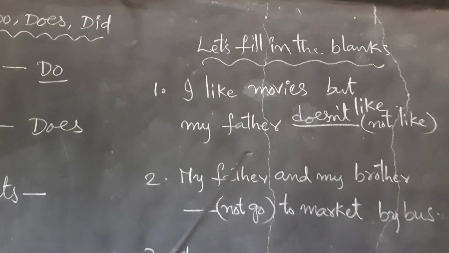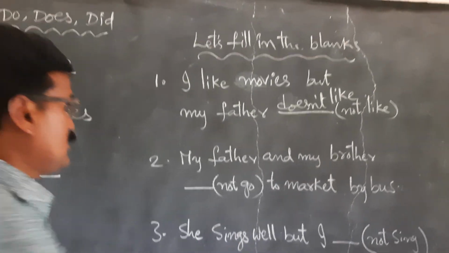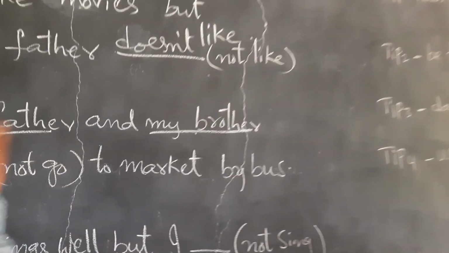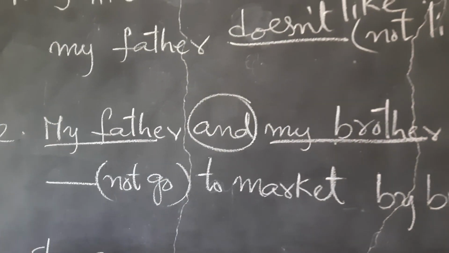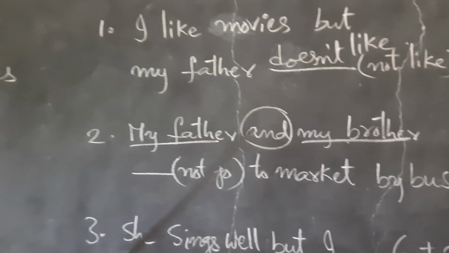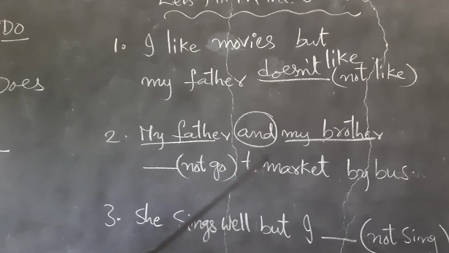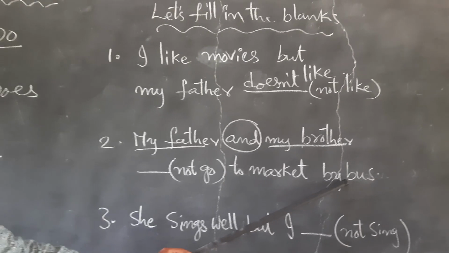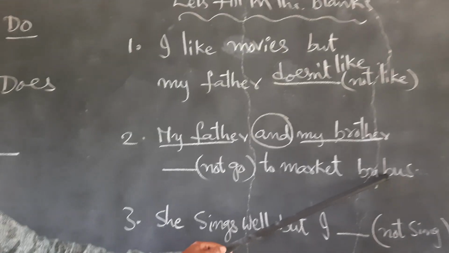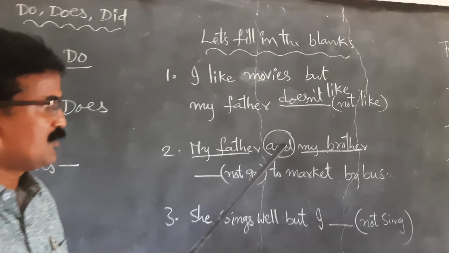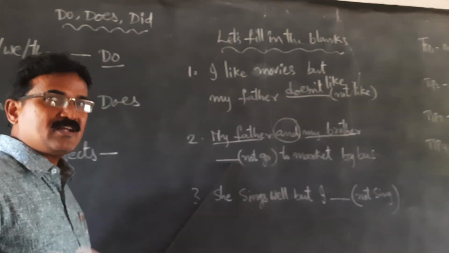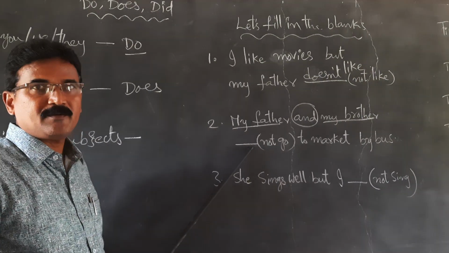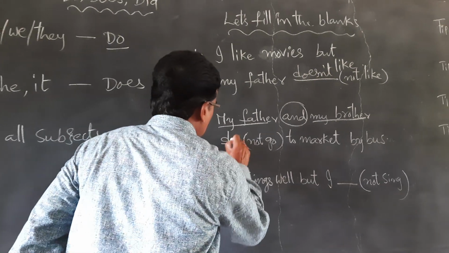Here, my father and my brother: two singular nouns joined by and. So, my father and my brother not go to market by bus. How they go is a separate matter. But my father and my brother do not go or does not go? What do we write here? Okay. So we write do not go.